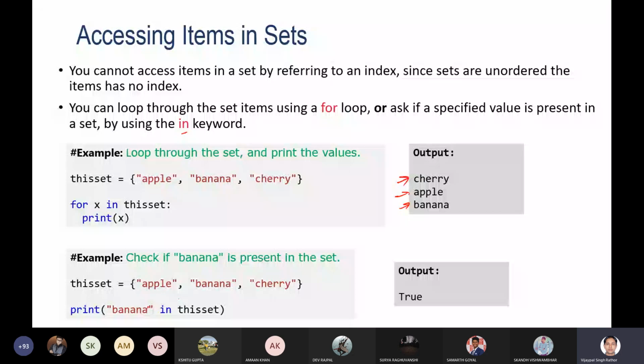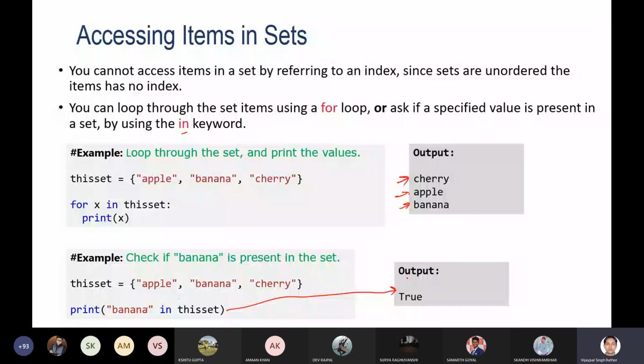For this example, banana exists, so you will get the true answer. If I pass a different value here, if I pass mango, then you can see mango does not exist, so in that case you will get false.